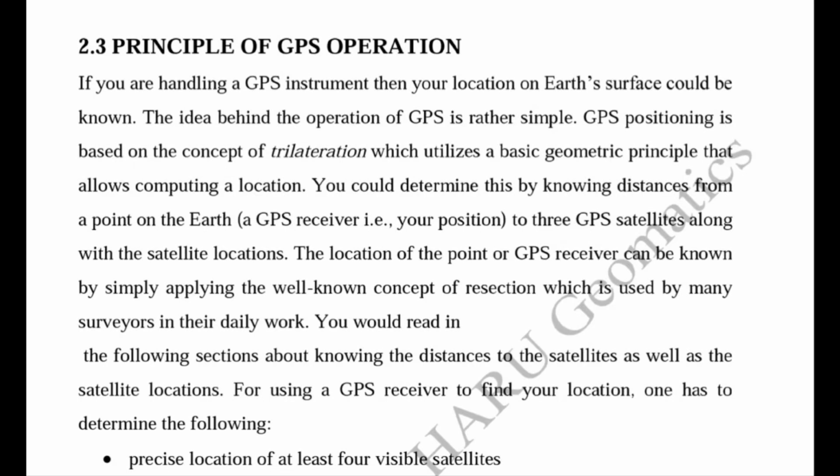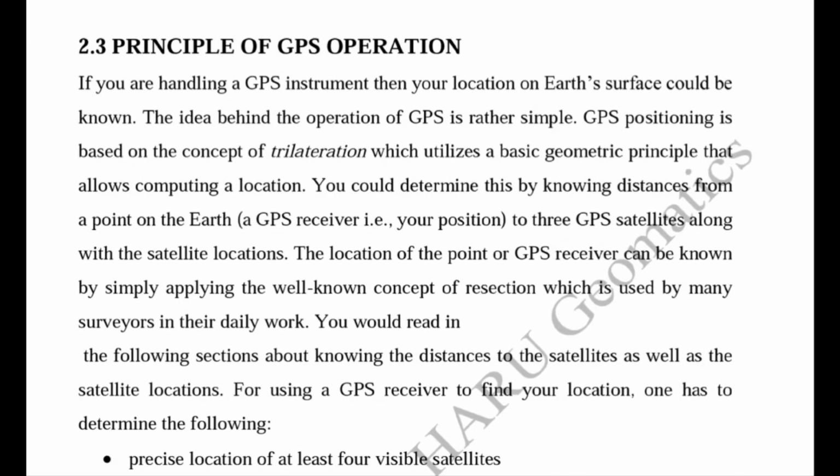As we have studied in the previous lecture about the different segments of the GPS, there are three types: the space segment, which consists of satellites; the control segment, which consists of monitor stations and the master control station; and the third one, the user segment, which consists of the GPS receivers. But the principle of GPS operation is very important to understand, and it consists of the trilateration concept. So what is this trilateration concept? We will study it in this lecture.